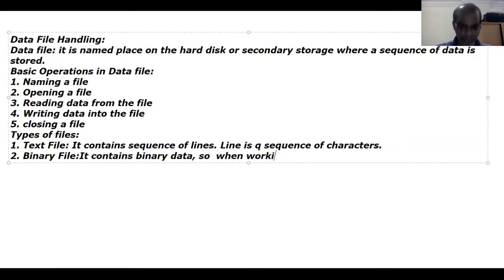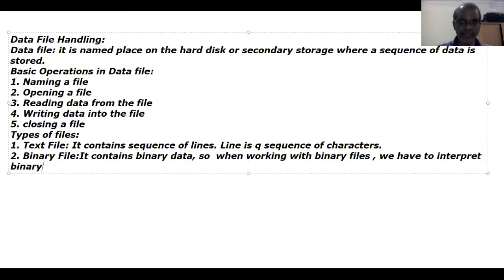When working with binary files, you cannot access directly. While working with the binary files, we have to interpret binary bit pattern into correct type of data.